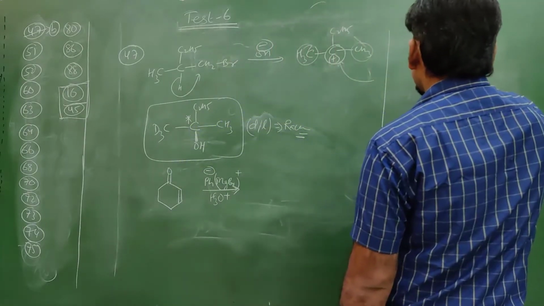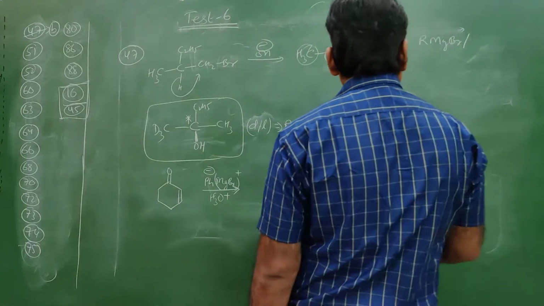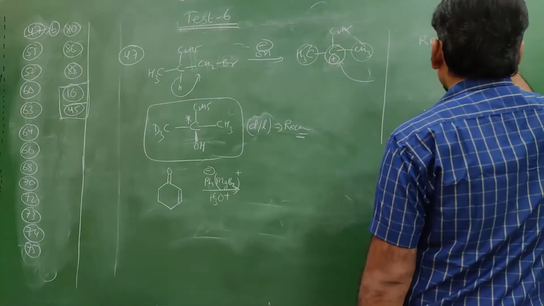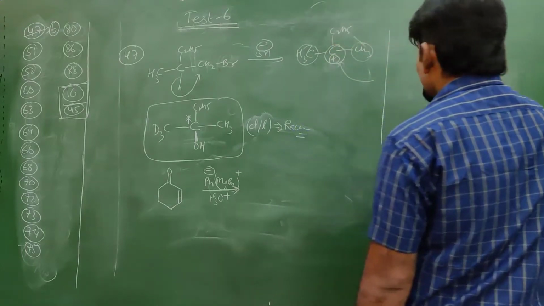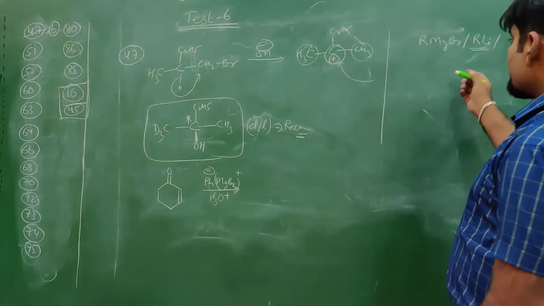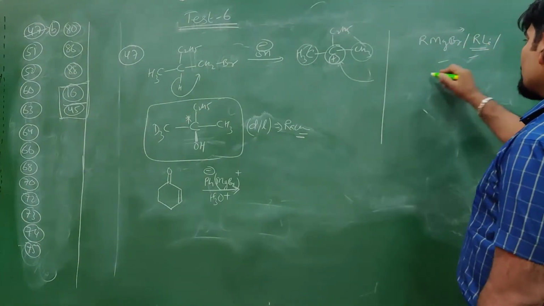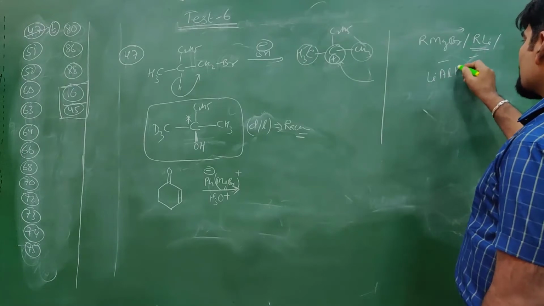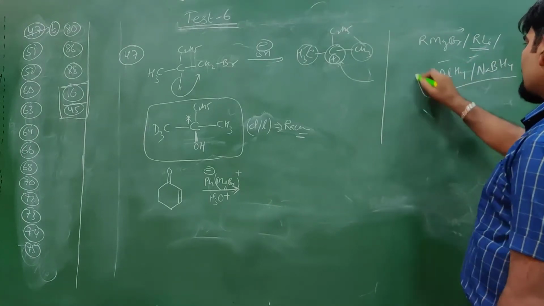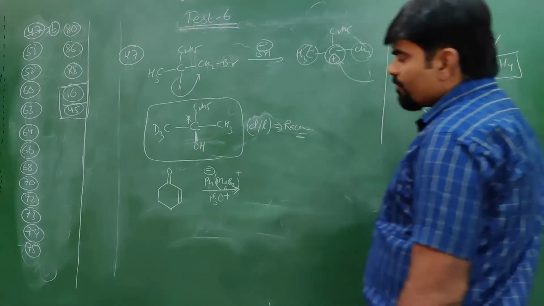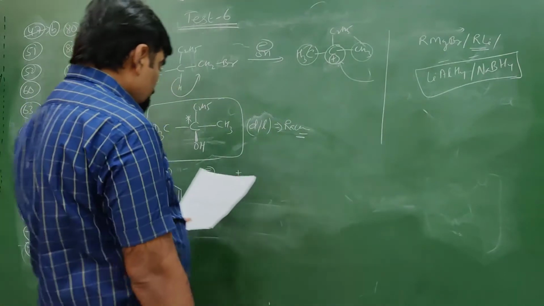Strong basic nucleophile means RMgBr, organolithium, even NH2 minus. So with a stronger nucleophile, lithium aluminium hydride, sodium borohydride, metal hydrides, they are strong basic nucleophiles. With all these cases, 1,2 addition takes place.